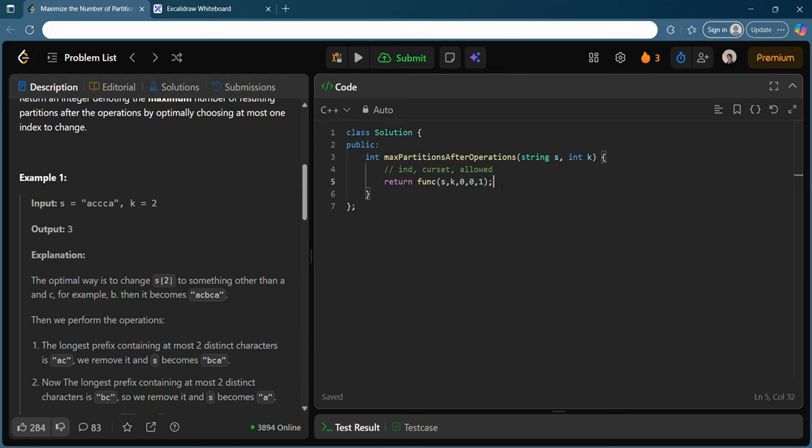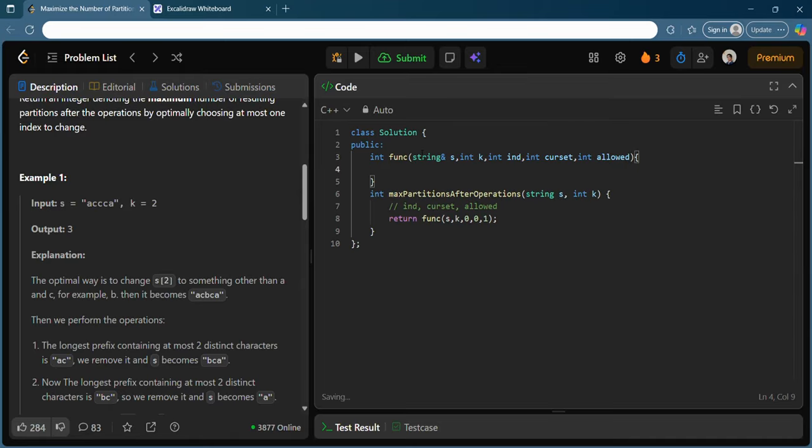So how many number of times do I need to make a change? It is nothing but 1. It is allowed. So even if the question asks you to change k characters, this will also help me. Whatever be the case, I can simply have a function which takes first argument as definitely a string, second argument is the k which you cannot exceed, third argument is the index, fourth argument is the mask, current set, and fifth argument is allowed, whether you are allowed to change or not.